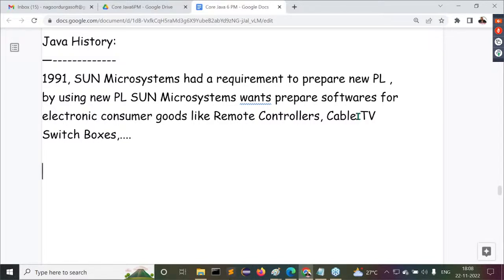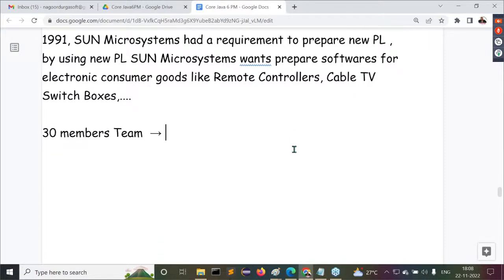To prepare this new programming language, Sun Microsystems gathered a team of nearly 30 members. This team was led by James Gosling and Patrick Naughton.